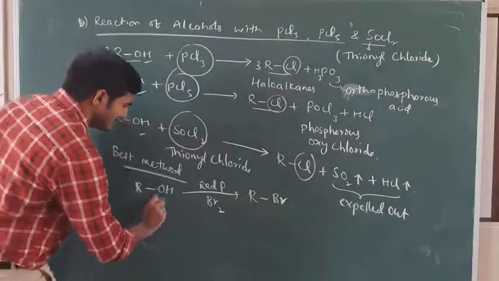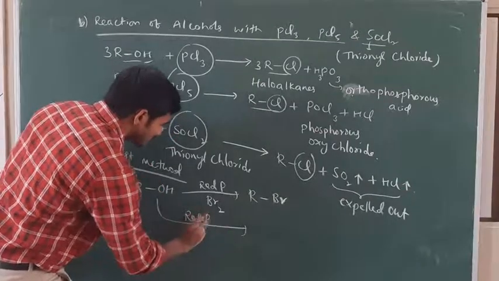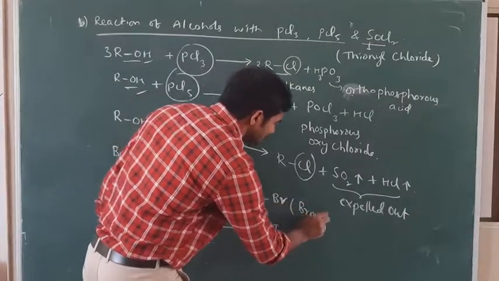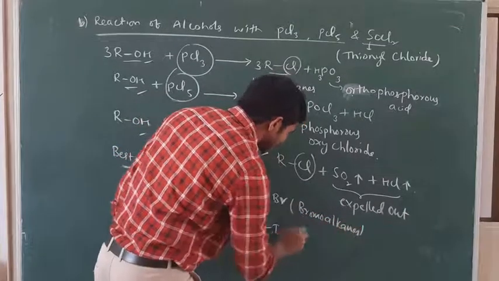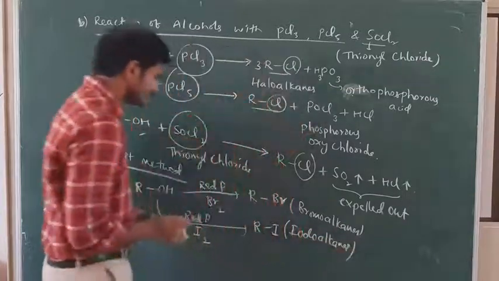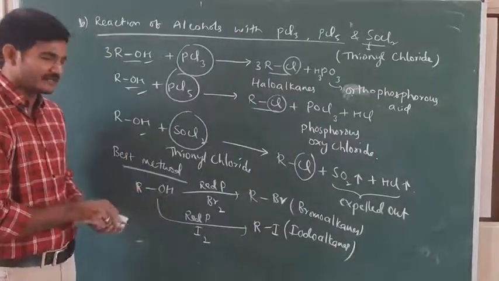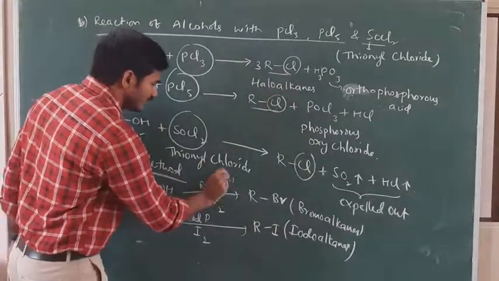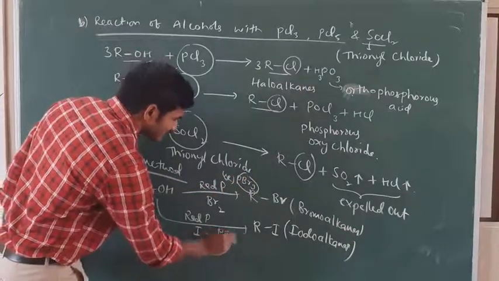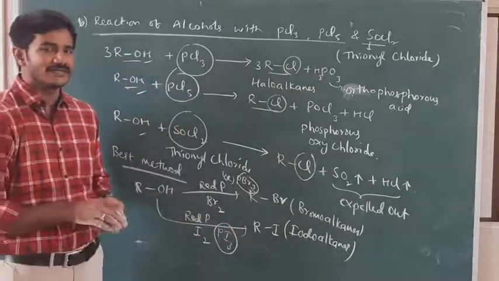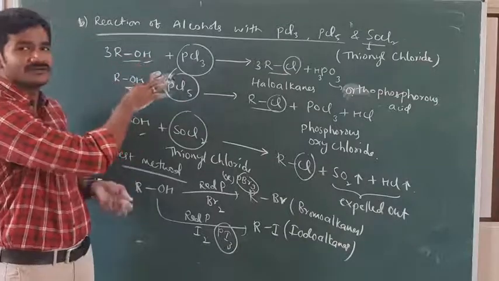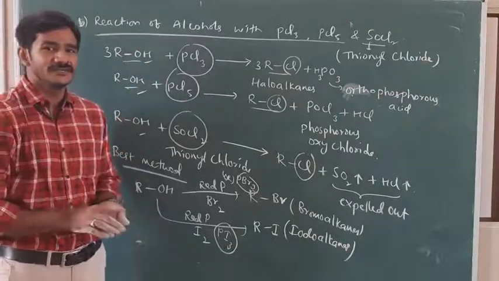If this molecule again reacts with red phosphorus and iodine, we get iodoalkanes. Bromoalkanes and iodoalkanes are prepared from red phosphorus in better yields. Okay, we can also take PBr3 here. Not only this, you can also take PBr3. You can take PI3 also. So this is the preparation of haloalkanes from alcohols with PCl3, PCl5 and SOCl2.